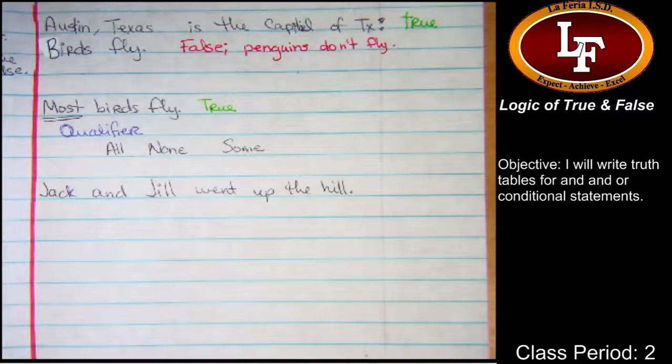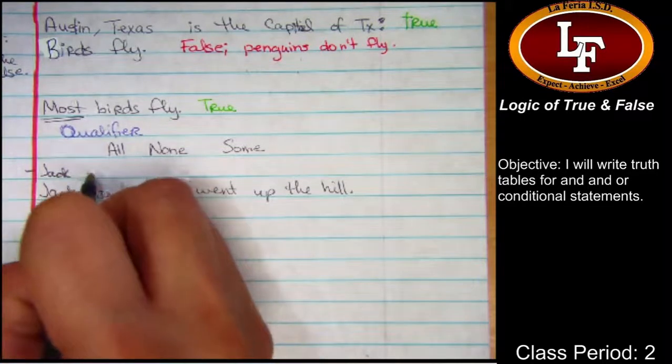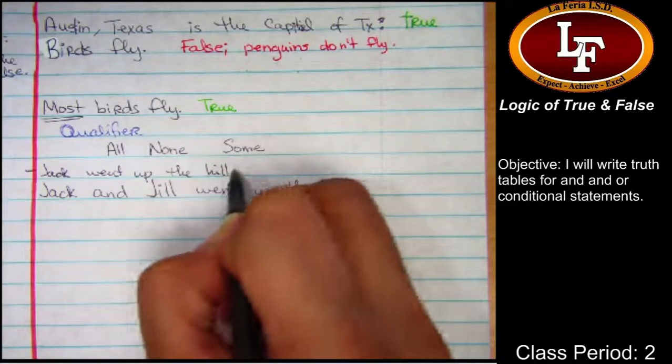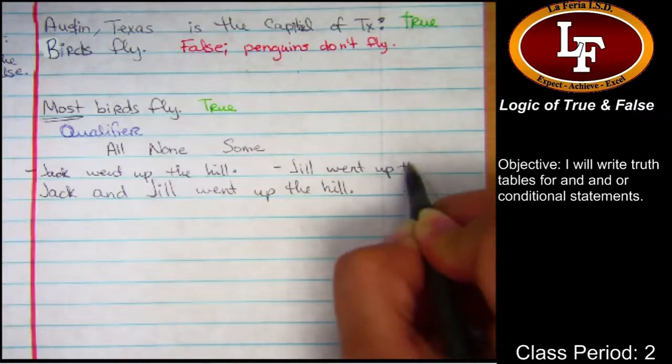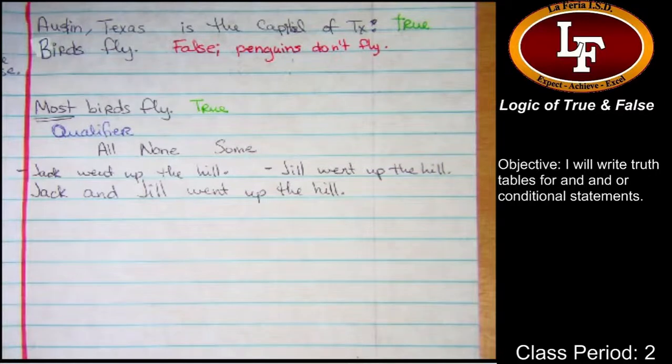This is a compound statement. There are two sentences that you could make out of this one sentence: Jack went up the hill, and Jill went up the hill. In terms of the nursery rhyme, doing it like this breaks the nursery rhyme, okay? So we're just going to focus on the sentence and forget the nursery rhyme for a second.